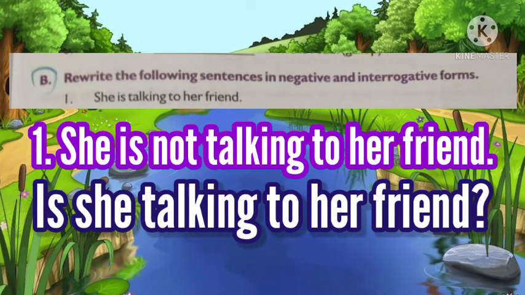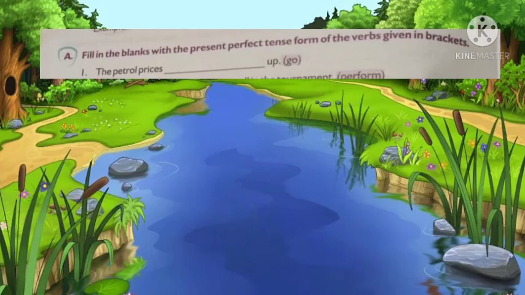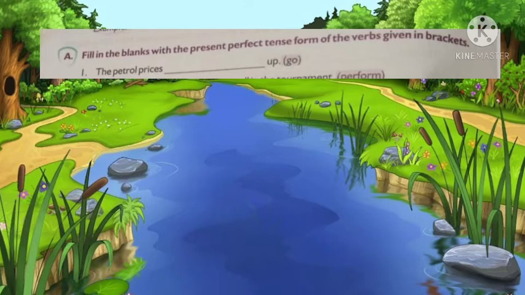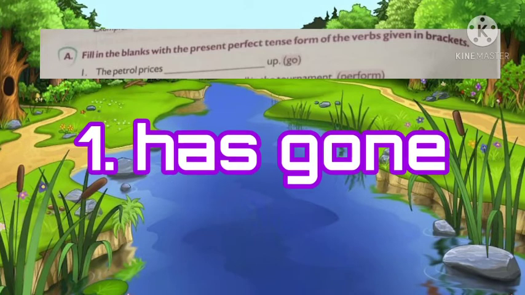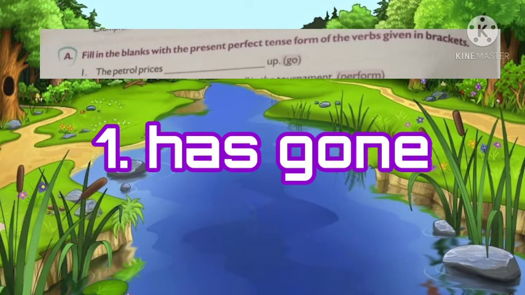Okay. Next one. Fill in the blanks with the present perfect tense form of the verbs given in brackets. The petrol prices dash up. What you have to frame is the present perfect tense verb. So what is the clue word here? Go. What is the auxiliary verb? Has. Since petrol is singular, go with has. The past participle of go is gone. So has gone is the answer.